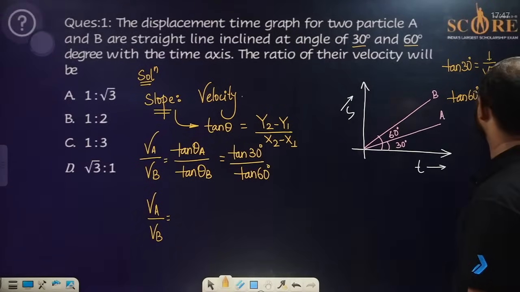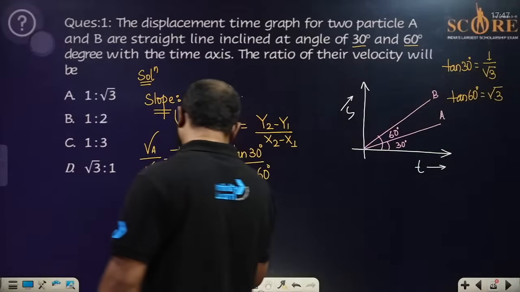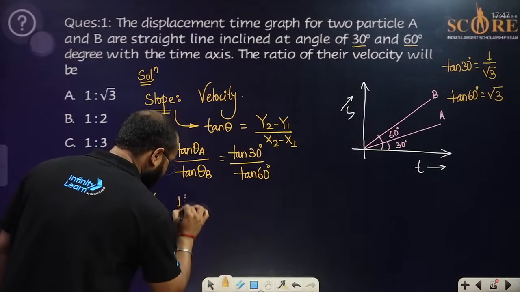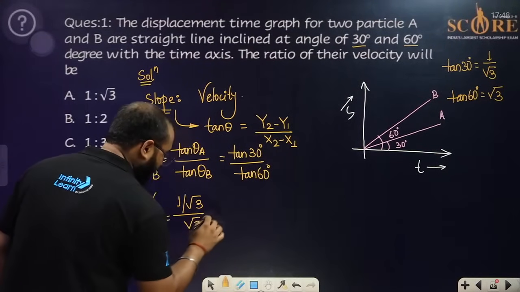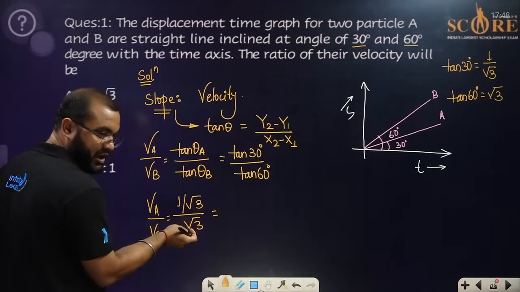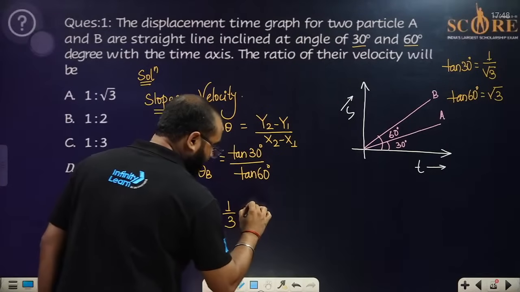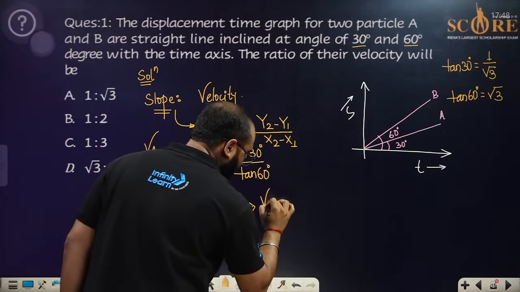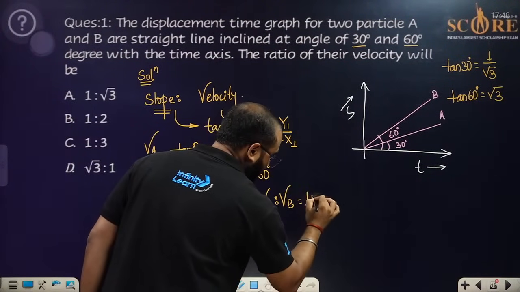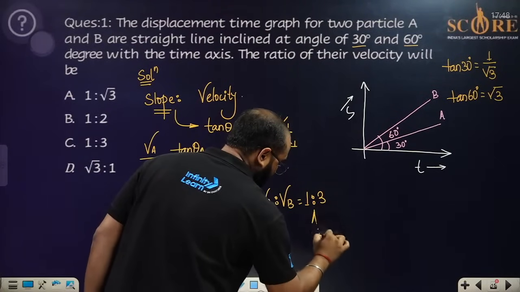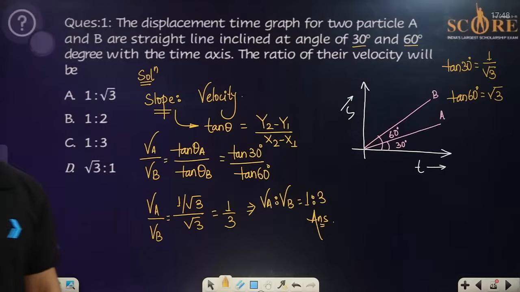The value of tan 60 is equal to root 3. Fine, just solve it down. It is 1 by root 3, and it is root 3. Root 3 will be multiplied by root 3, so it is going to be 1 by 3. You can say that VA is to VB will be equal to 1 is to 3. That will be the answer.